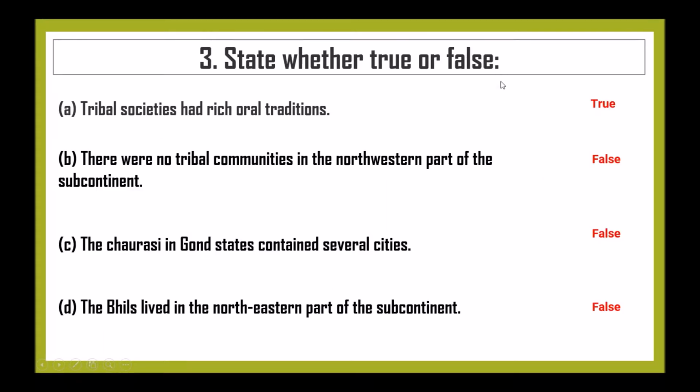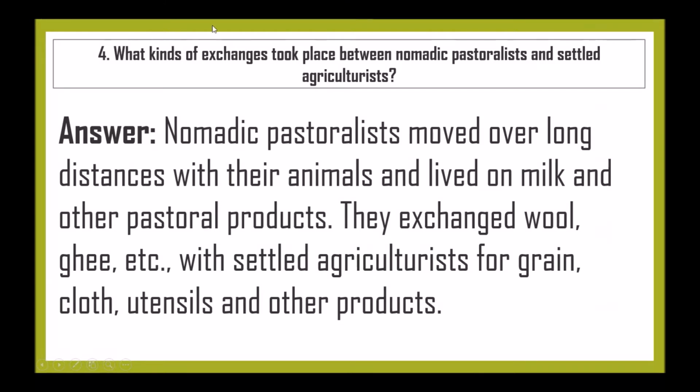Next is state whether true or false. Tribal society had rich oral traditions. True. There were no tribal communities in the northwestern part of the subcontinent. False. The Chaurasi in Gond states connected several cities. False. The Bhils lived in the northeastern parts of the subcontinent. False.